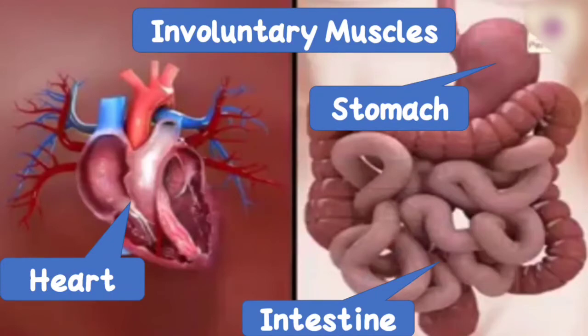The muscles of the stomach, heart and intestine all are considered as involuntary muscles. They will do their work involuntarily. Without our will, continuously their work goes on. Hence we call these kinds of muscles involuntary muscles. So this is all about the types of muscles, that is voluntary and involuntary muscles.